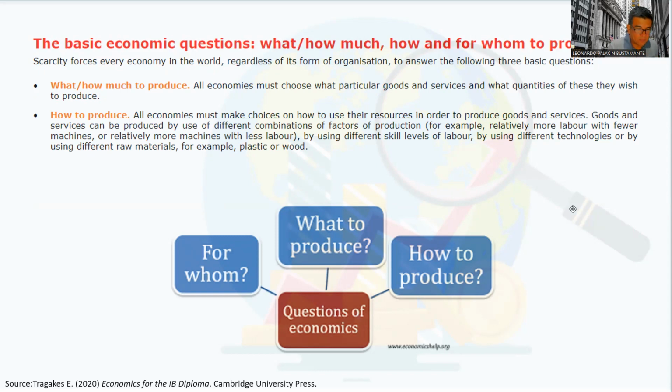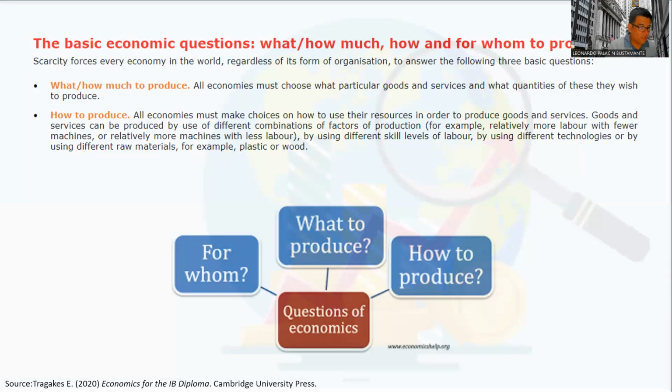For instance, relatively more labor with fewer machines, or relatively more machines with less labor. By using different skill levels of labor, by using different technologies, or by using different raw materials, for example, plastic or wood. So, number one, what to produce. Number two, how to produce that. For example, will the goods that will be produced be intensive in labor? Are they intensive in materials, in capital?